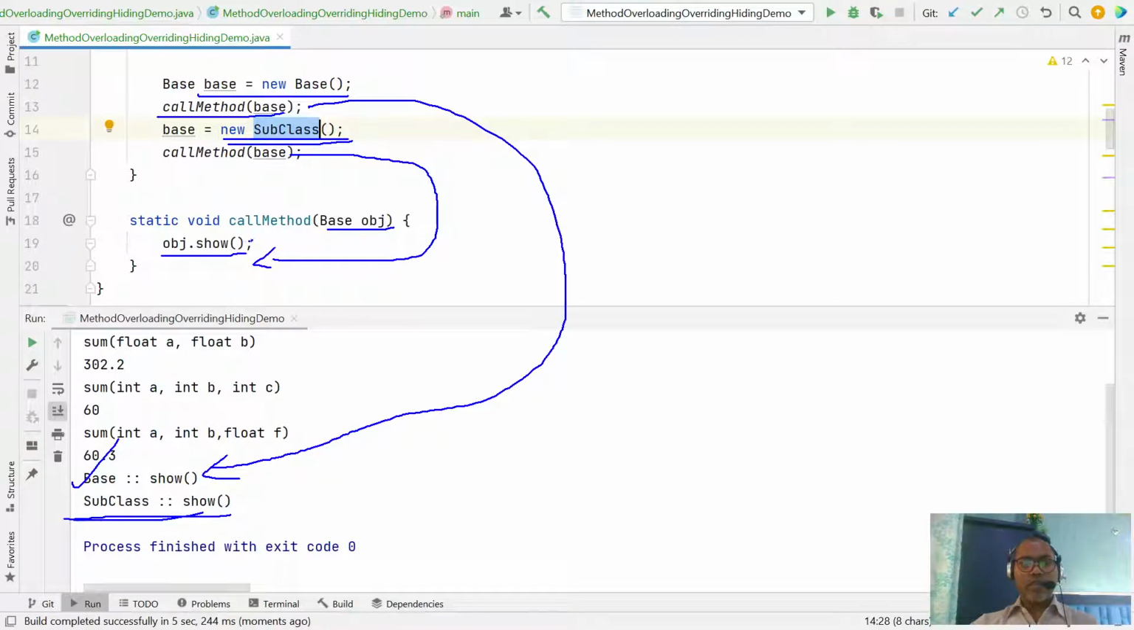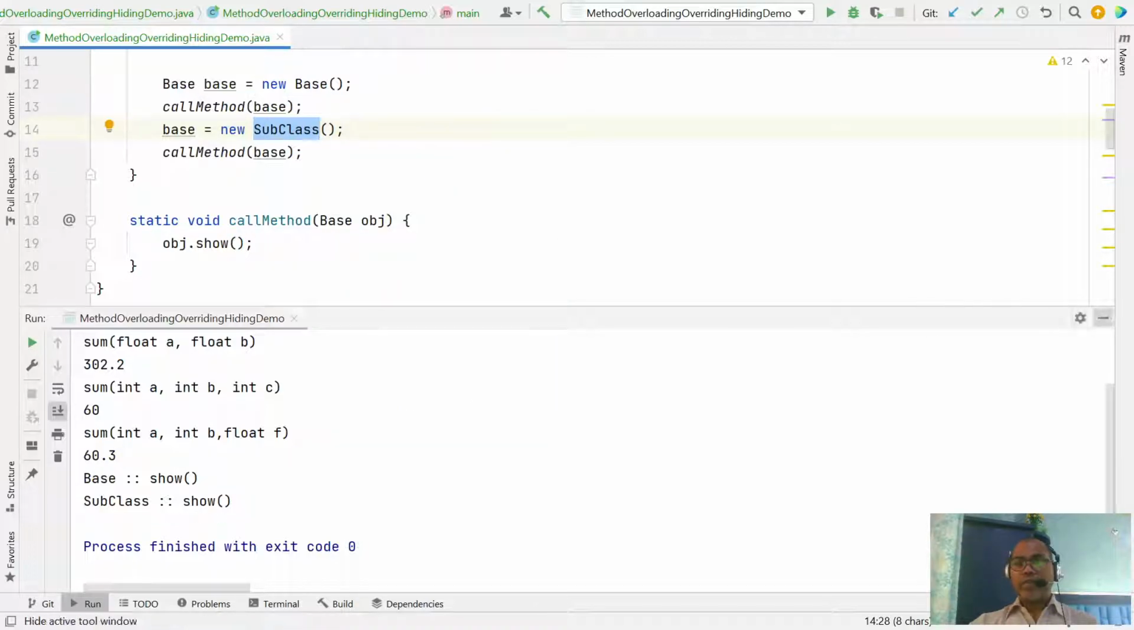That means this show function is decided at runtime: which method am I going to invoke, the base class method or the subclass method? It depends on the runtime. If we are assigning the base class object, it invokes the base class method. If we are assigning the subclass object, it invokes the subclass method. So this is known as runtime polymorphism.